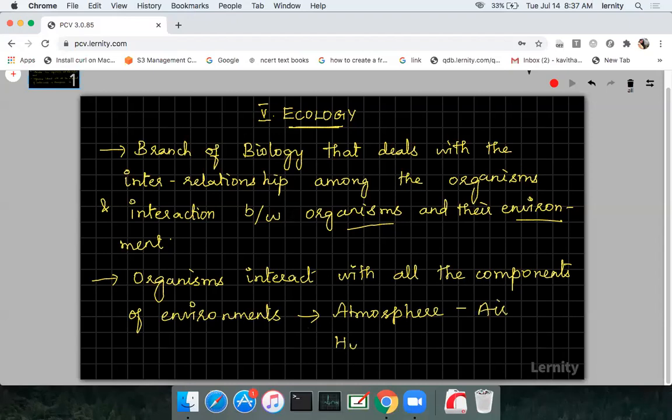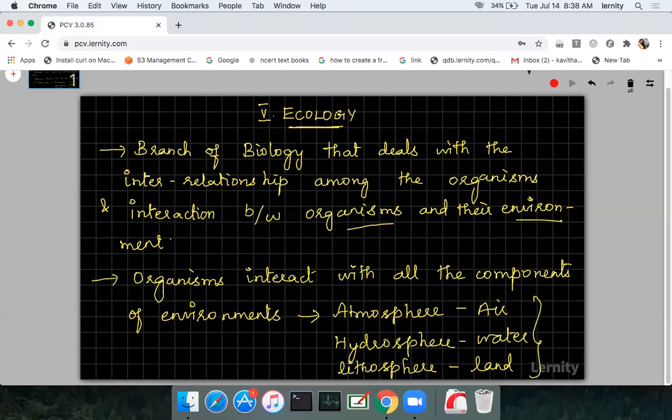Hydrosphere, the water which occupies most of the earth's surface. And the third one is the land, which we call lithosphere, where all the living organisms are surviving. So air, water, land form the major abiotic components of the environment where the living organisms are interacting, okay? This is what we are going to discuss in this chapter.